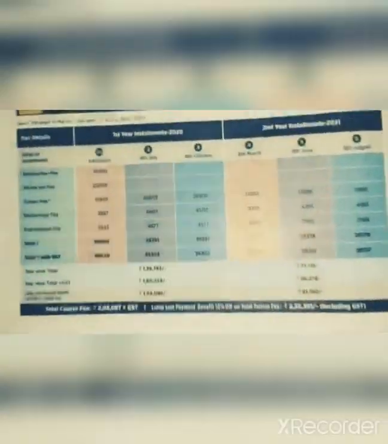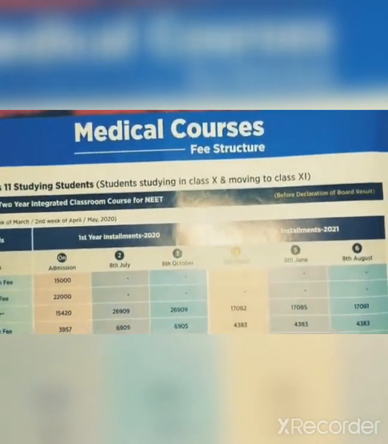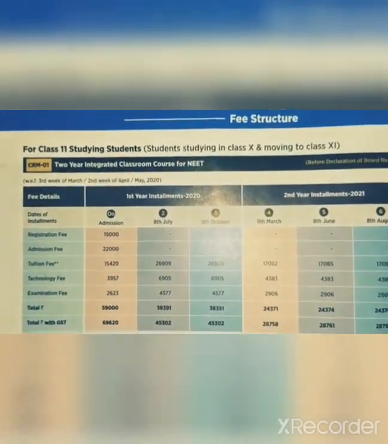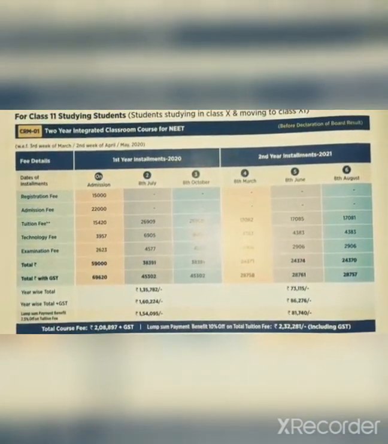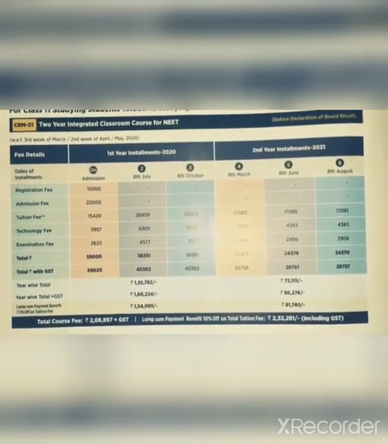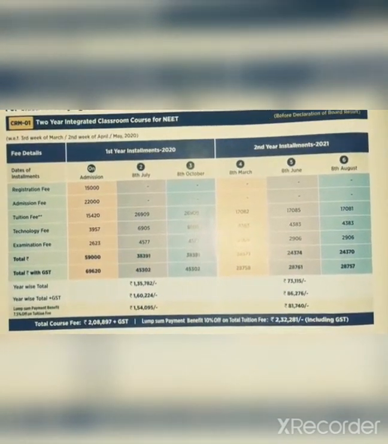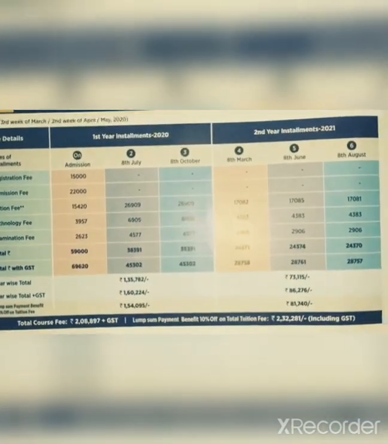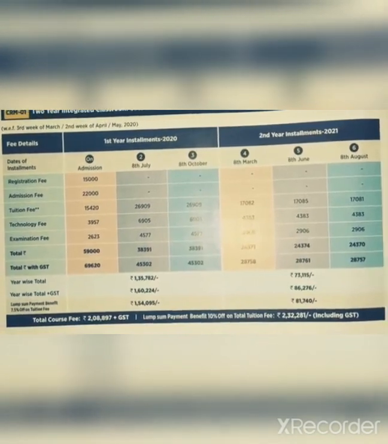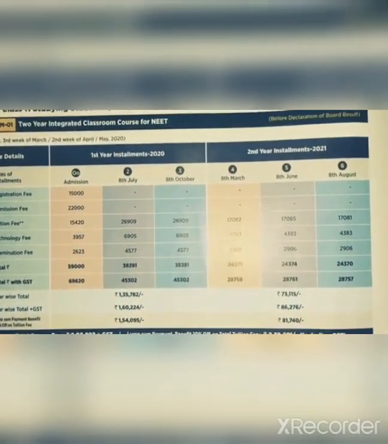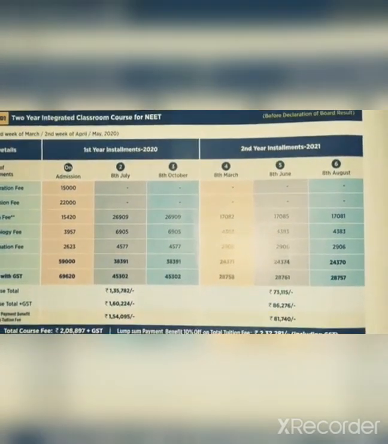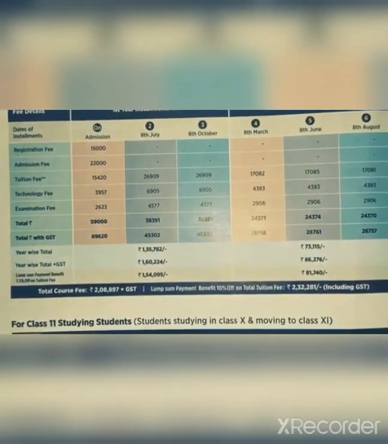So let's talk about medical courses. Here is the medical courses fee structure for class 11th. You can see the registration fee is 15,000, admission fee is 22,000, and total fees are 59,000, and the total fee with GST is 69,000, and all the installments are given as you see.